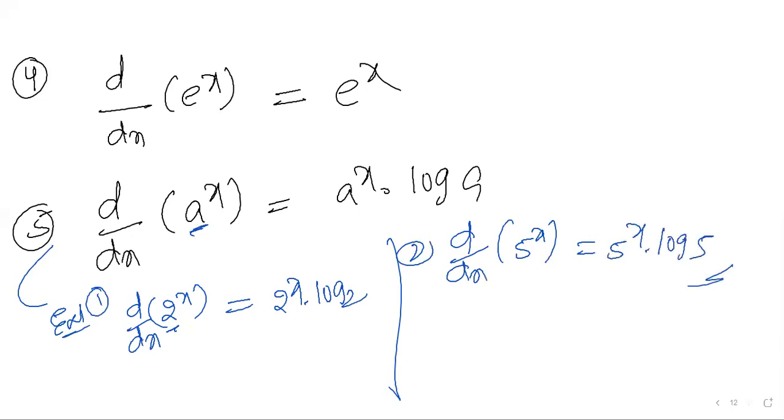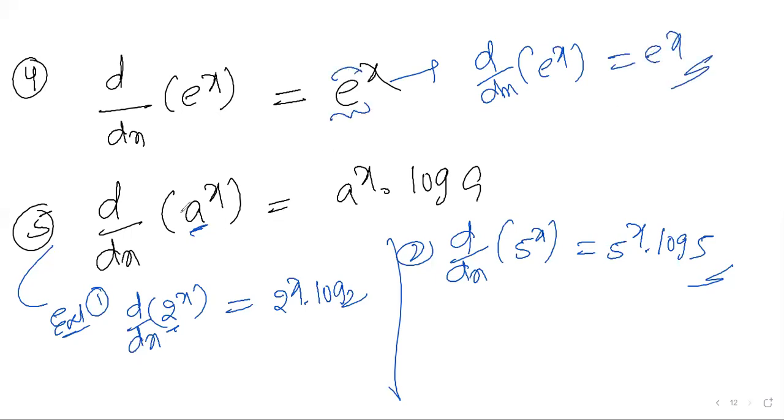This is the way I'll do it. If you want another example, d by dx of e power x: you can write the answer directly as e power x, no need to change, since it is exponential power x. For a power x, constant power x, we write a power x into log of the constant value, whatever is given by the question. Is it clear? 5 formulas are over. Any doubt?